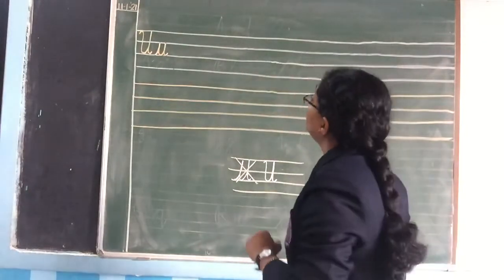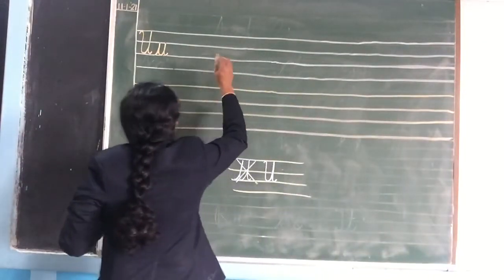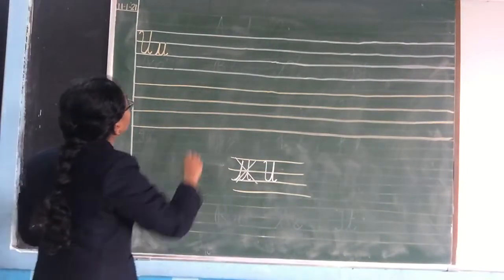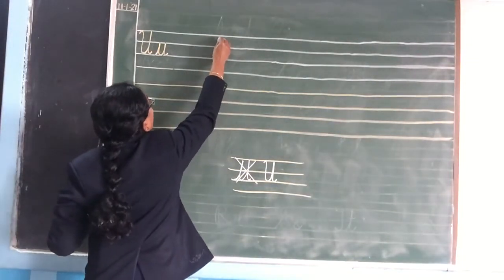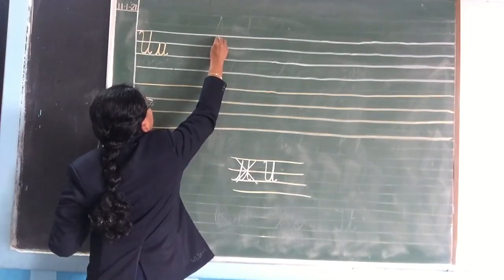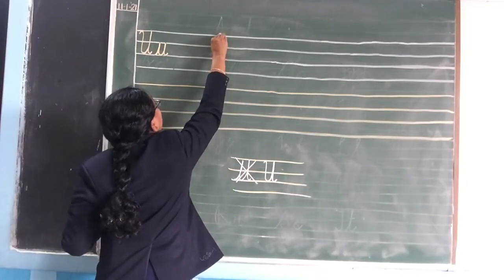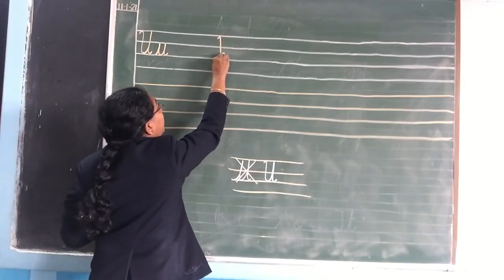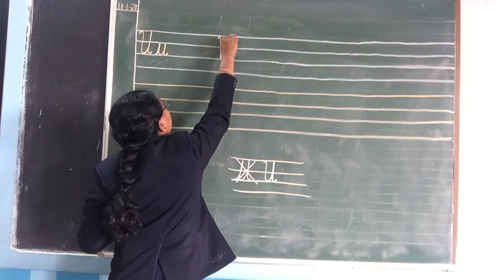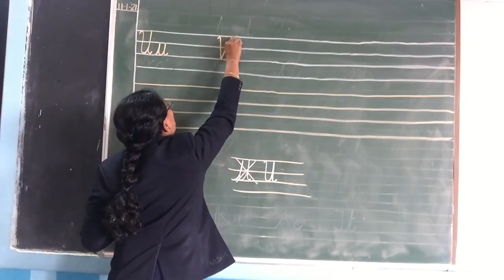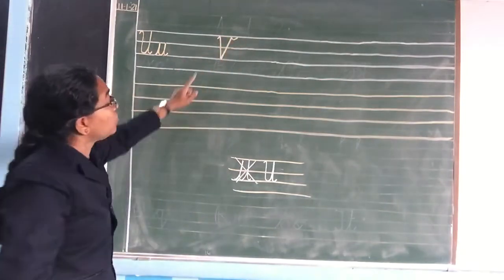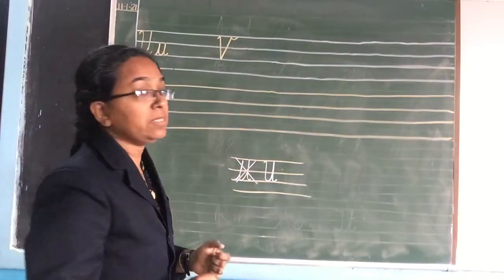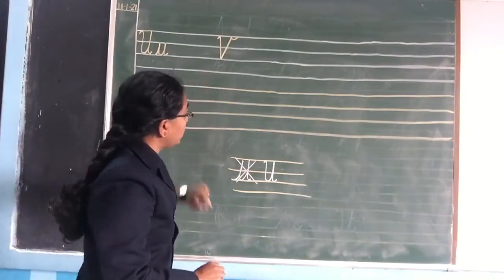Now after u, you will write capital V. Now here also, you will start from the first line, make a small line like this, make a slanting line touching the third line, again then make a slanting line going up to the first line and make a small curve. This is how you have to write capital V. Okay, capital V. This is how you have to write.